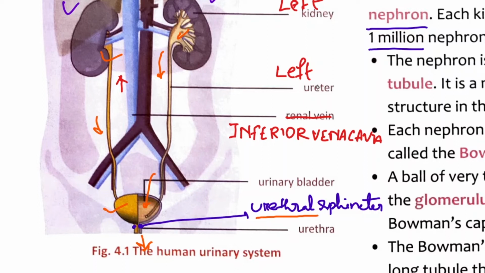What is the function of the urinary sphincter? To prevent constant expulsion of urine. So when the urinary bladder is filled with urine, under the impulse from the brain, the urethral sphincter or the urinary sphincter opens, then urine can pass out.